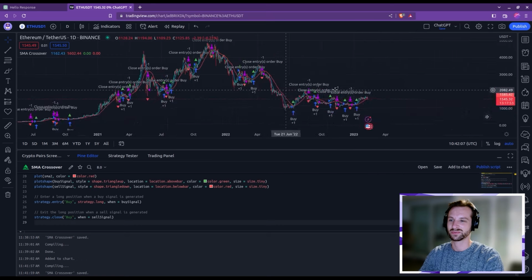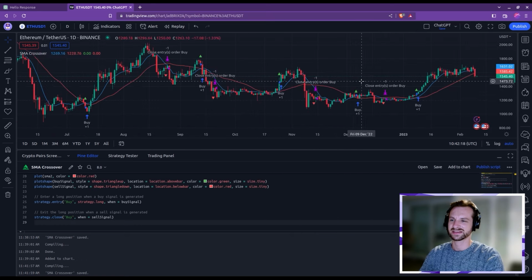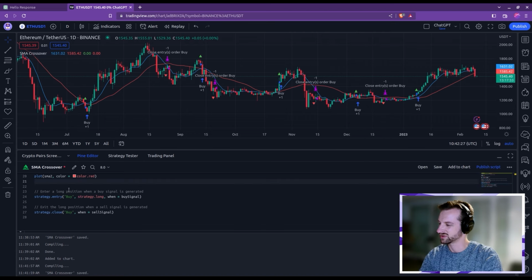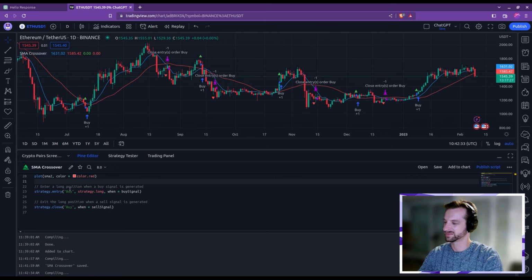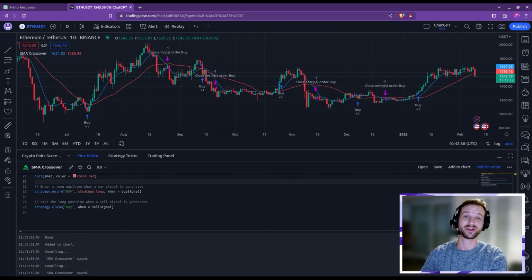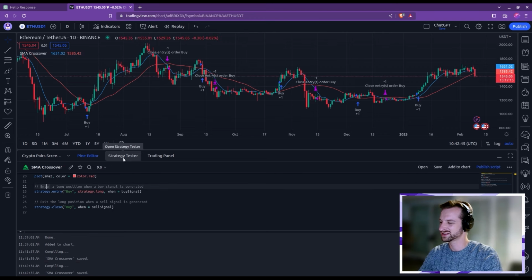Let me maybe zoom in so we see better. I think it's a bit confusing to have the triangles and the arrows, so maybe we can just delete the plotting of those shapes, just for clarity. Okay, nice. Shall we have a look at what this strategy gives us?